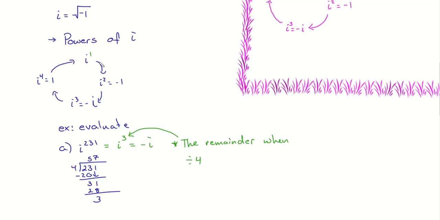If your remainder is a 1, it's i. If your remainder is a 2, it's negative 1. If it's a 3, the answer is negative i. If the remainder is 0, or 4 in this case, then it's 1.